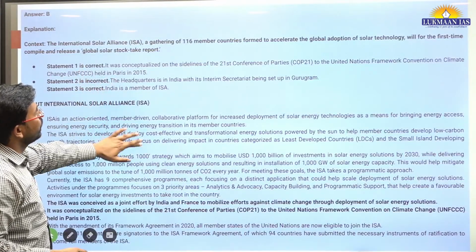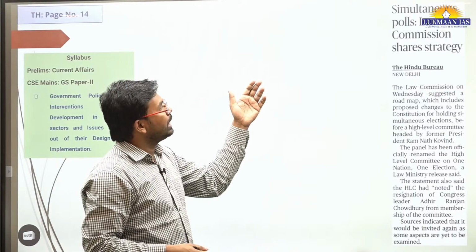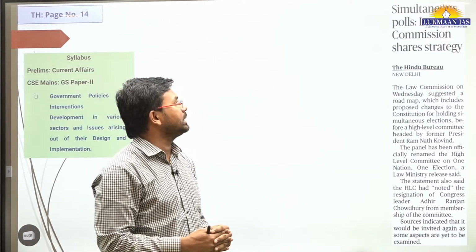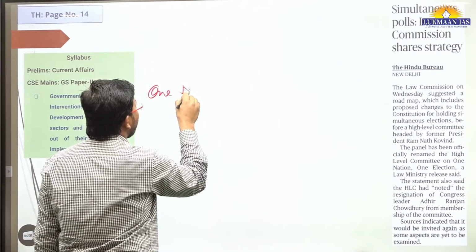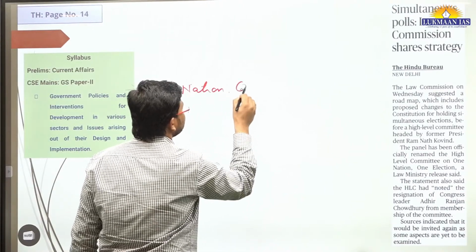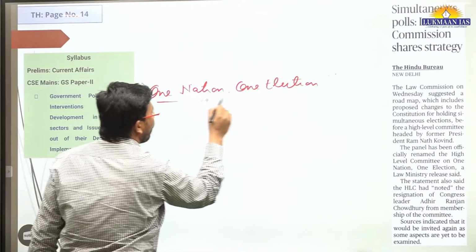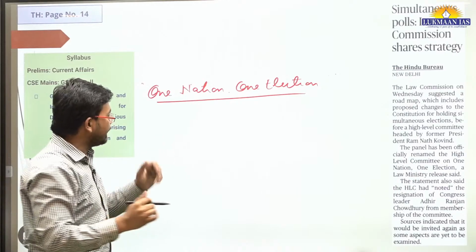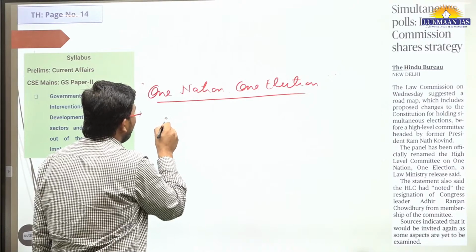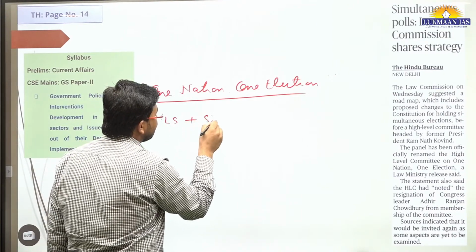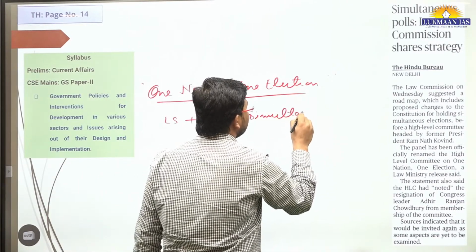So with this, we will move to another topic quickly. This topic is important. Simultaneous polls. Simultaneous polls means, you might have heard this particular thing: one nation, one election concept. All of us may have heard about this. One nation, one election means for the entire country we want to conduct the election in one go, and this will make sure that the Lok Sabha elections and the state legislative assembly elections are conducted simultaneously.